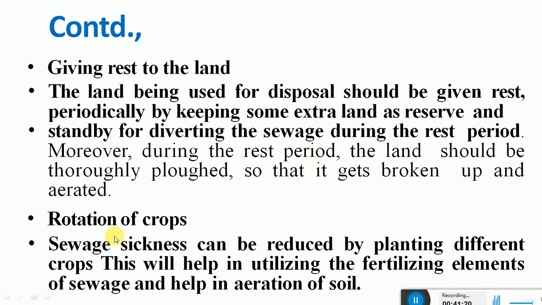And also by the practice of rotation of crops. By growing different plants and different crops, this will help in utilizing the fertilizing elements of sewage, and it will also help in the re-aeration of the soil. Thereby we can avoid sewage sickness.